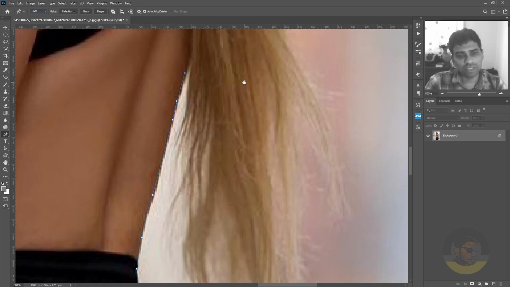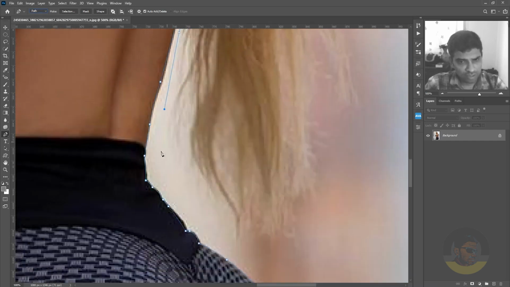Okay, now it's time for the hair. So I won't select all the hair with the pen tool, so I will just click here, here, here, like this.